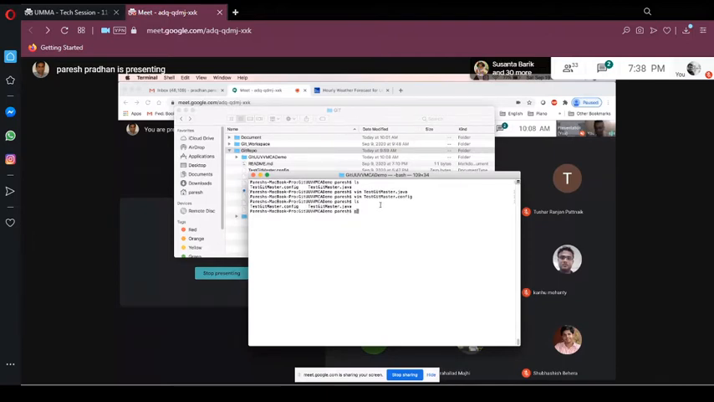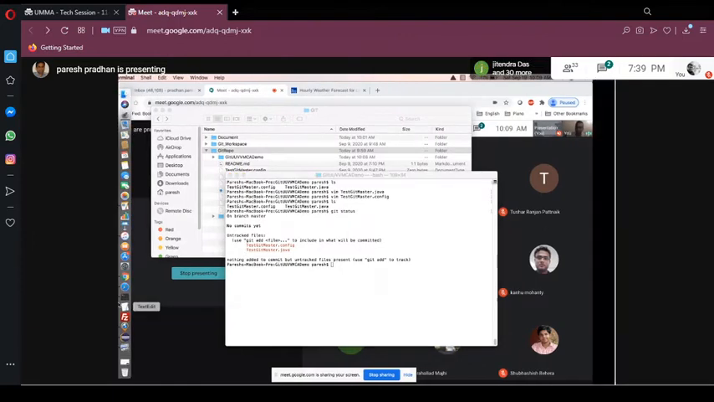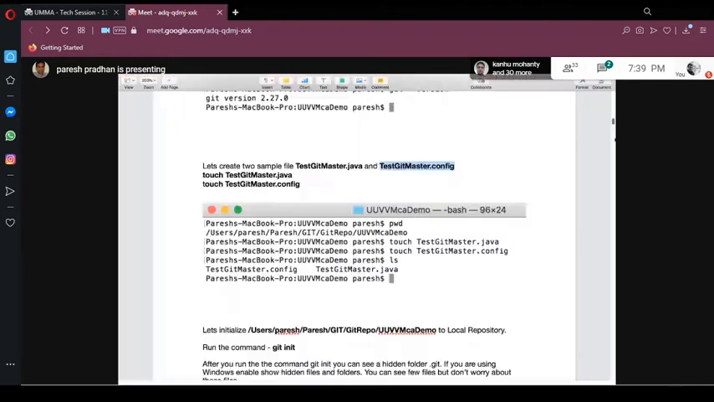So let's see the Git status. What is Git saying? This is our local repository. Git is saying we created two files, one is your config file, another is the Java file. You can create whatever files, but none of them is tracked. So let me go back to the command. We created two files and both of them are untracked.